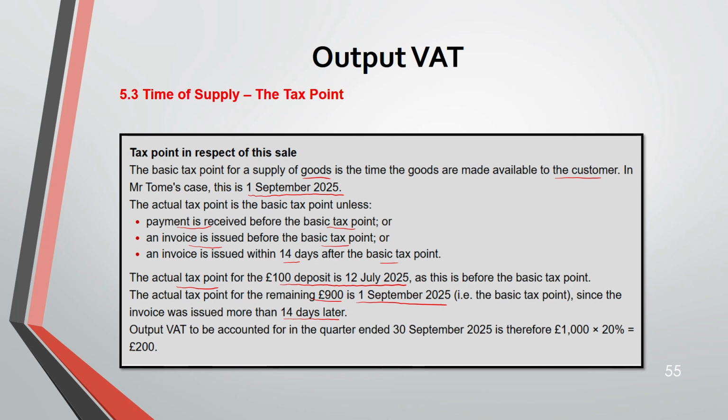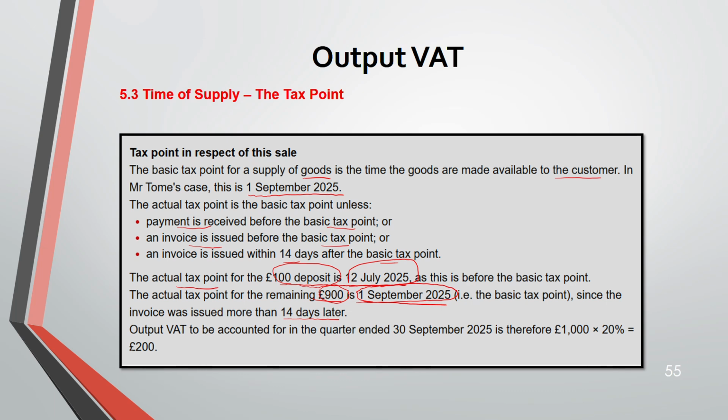So because it is more than 14 days, what is it? Your actual tax point will be equal to your basic tax point, that is for September only. So for the remaining 900, this is your actual tax point for September. But for the 100 deposit, your actual tax point is 12 July 2025. There are two tax points. One is for the first 100 deposit, the other one is for the remaining 900. And the reasons are given.